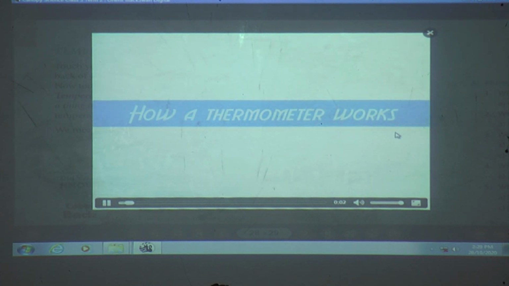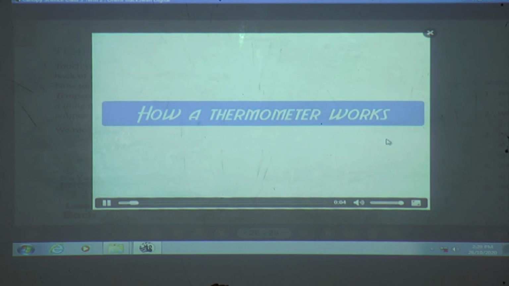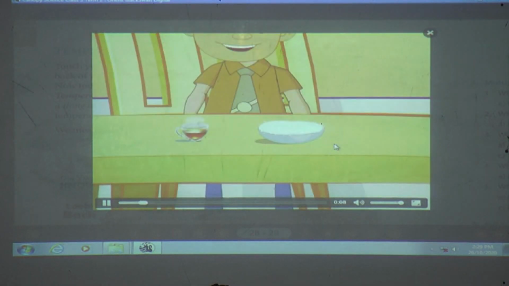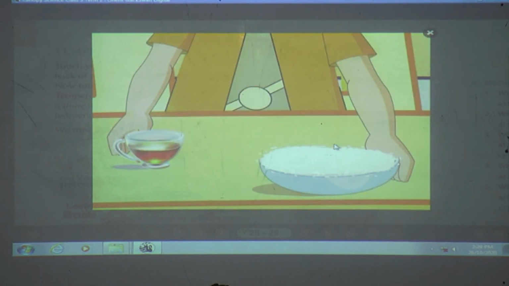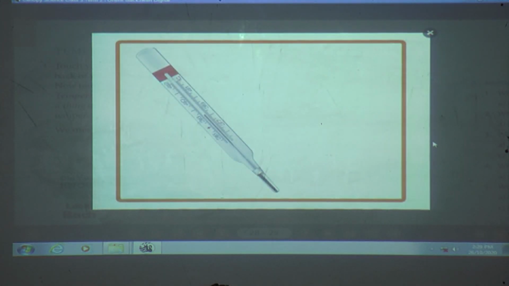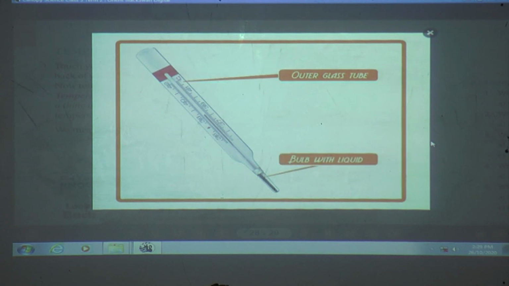How a thermometer works. The temperature of a thing tells us how hot or cold it is. We use a thermometer to measure temperature. The thermometer has an outer glass tube, a bulb of the liquid, usually mercury, and a narrow inner glass tube